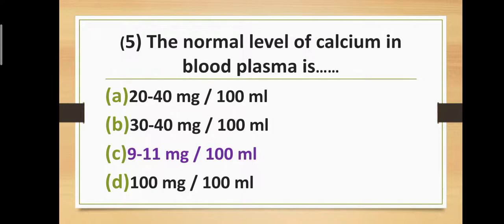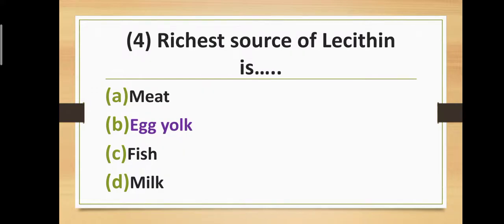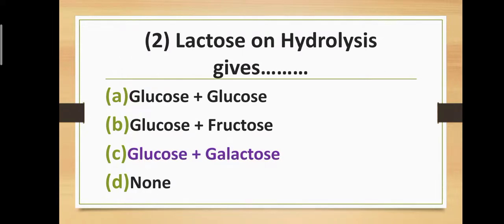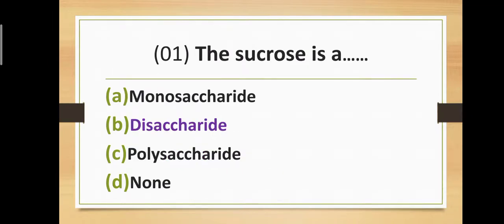The normal level of calcium in blood plasma is 9 to 11 mg per 100 ml of blood. Richest source of lecithin is egg yolk. BCG vaccine should be given at birth. Lactose on hydrolysis gives glucose plus galactose, and sucrose is a disaccharide.